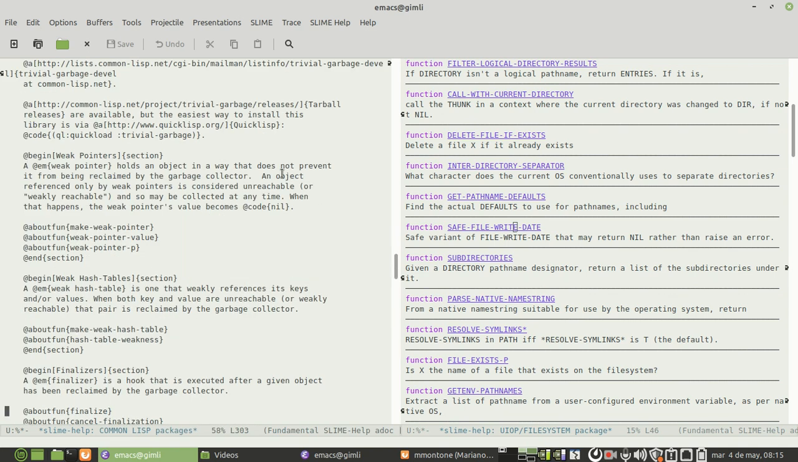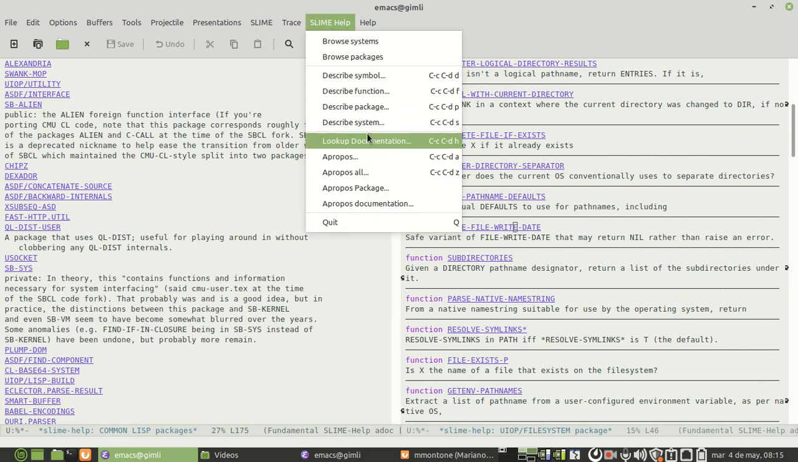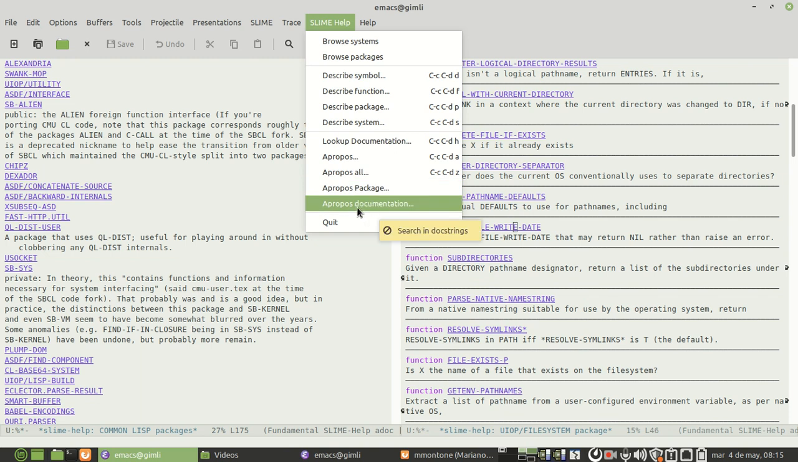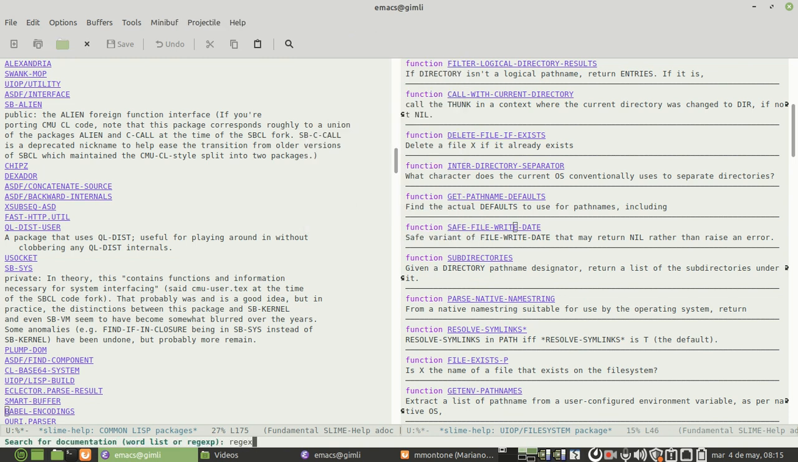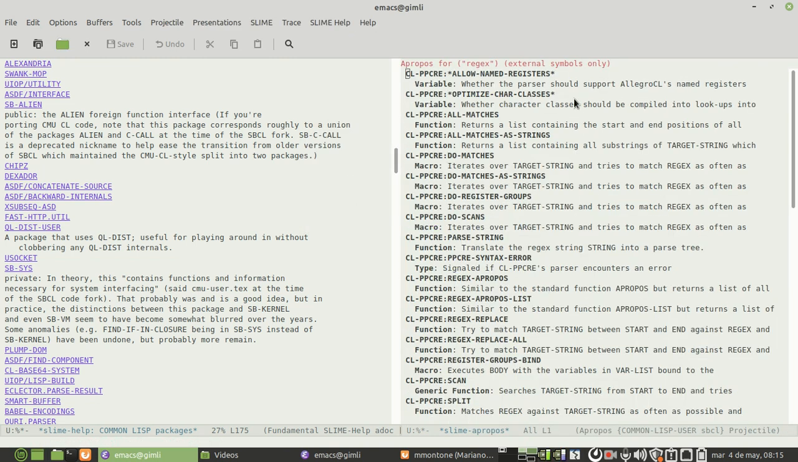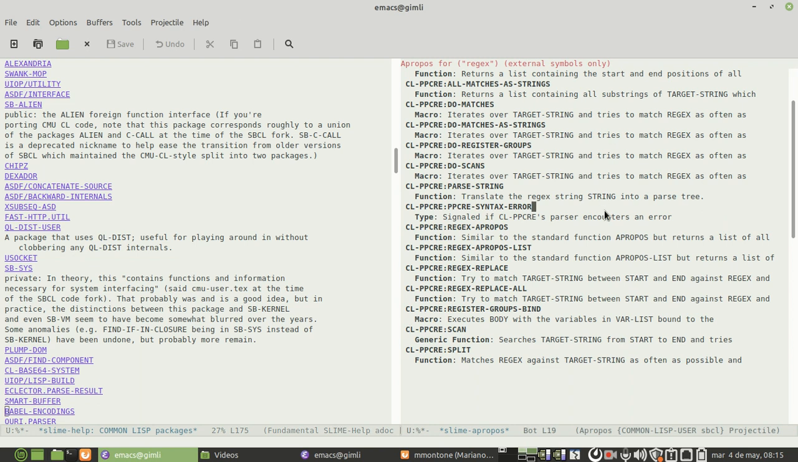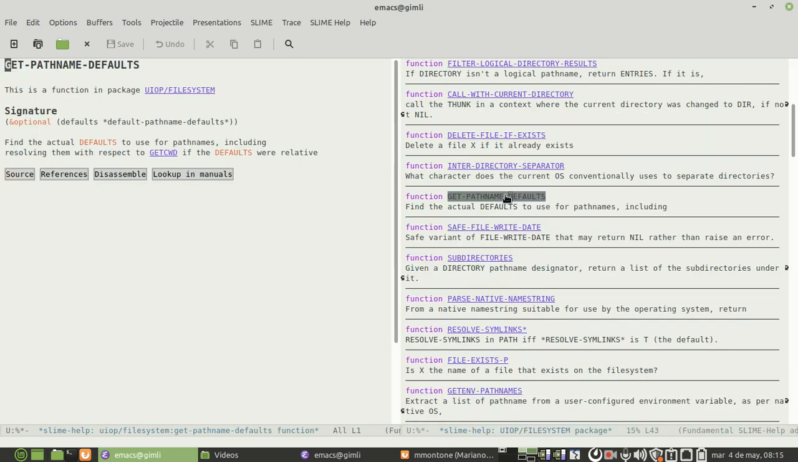And we can also search for documentation. We can search for documentation looking at docstrings too, like this. This looks into docstrings and finds the matches.